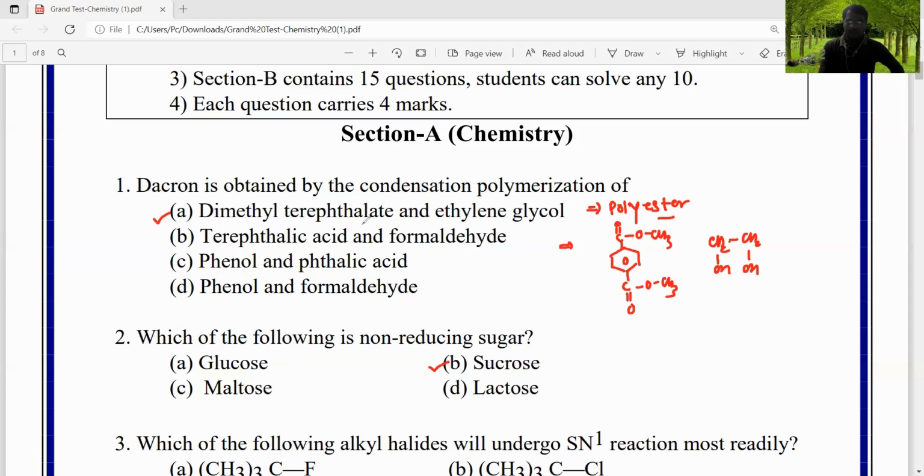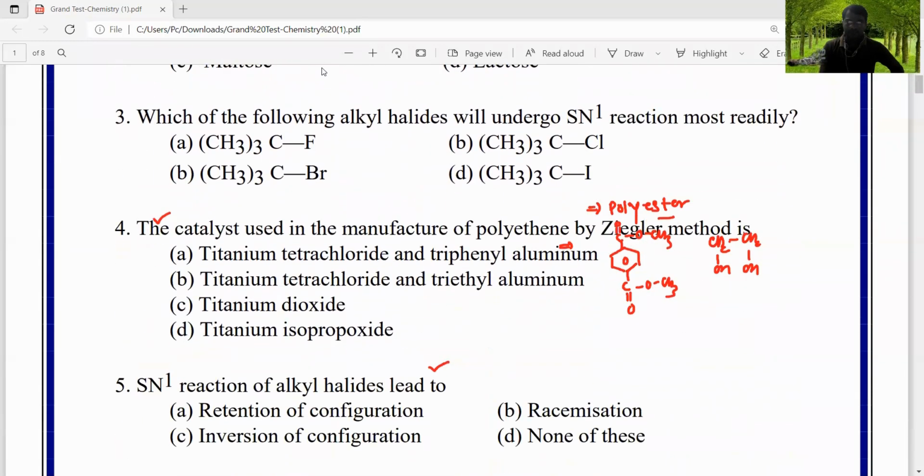Next, the third question is, which of the following alkyl halides will undergo SN1 reactions most readily? Option A is tertiary butyl fluoride. Option B is tertiary butyl chloride. Option C is tertiary butyl bromide. Option D is tertiary butyl iodide.